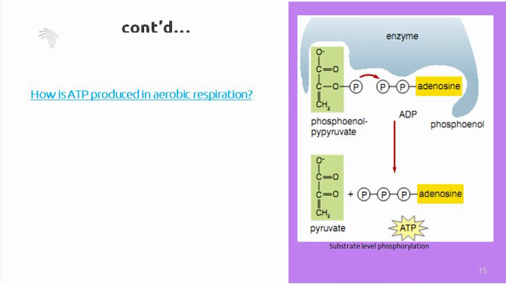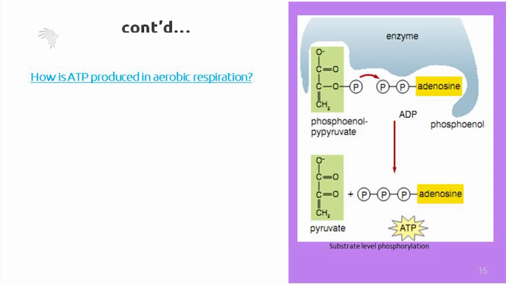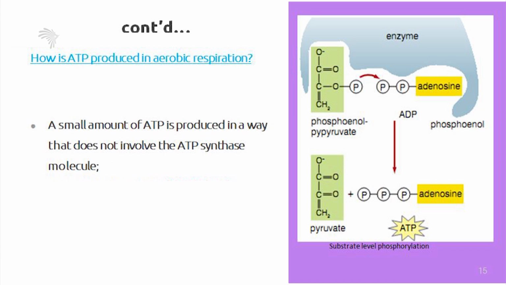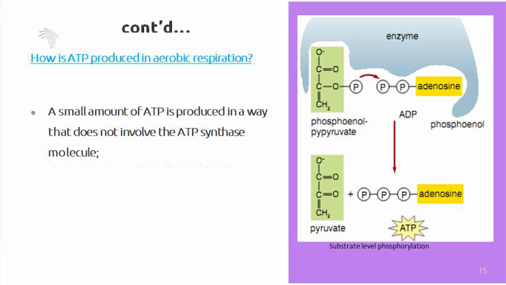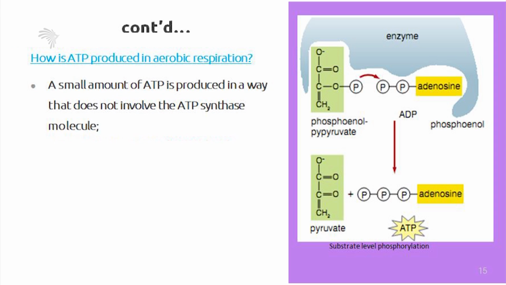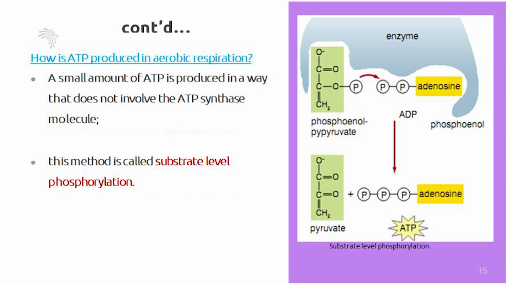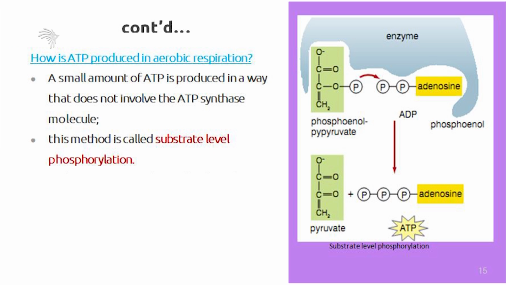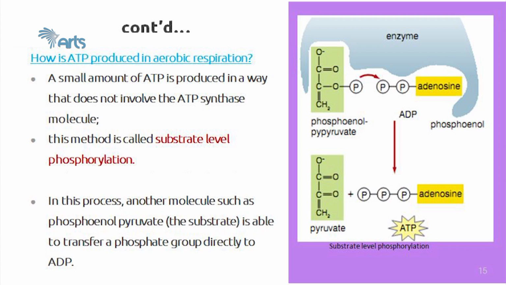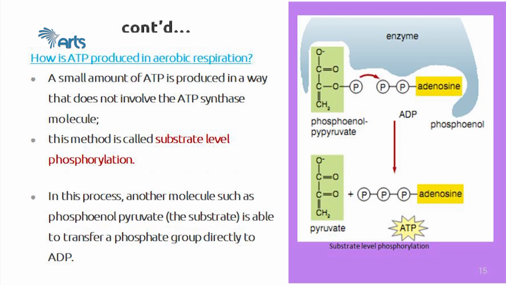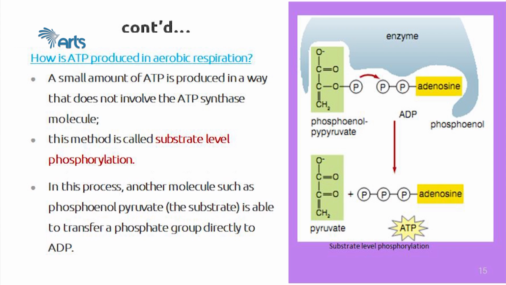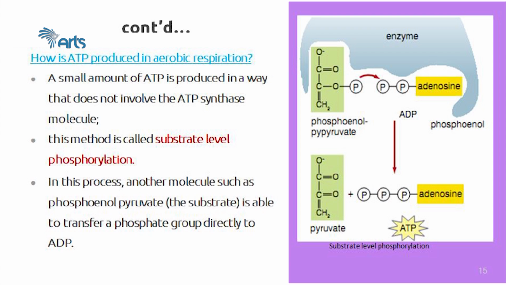How is ATP produced in aerobic respiration, that is, in the presence of oxygen? A small amount of ATP is produced in a way that does not involve the ATP synthase molecule. In this process, a small amount of energy is released, and the method is called substrate level phosphorylation. Another molecule, such as phosphoenol pyruvate, the substrate, is able to transfer a phosphate group directly to ADP without the involvement of ATP synthase. In this way an ATP molecule is formed, and a little ATP is released in this process of aerobic respiration.